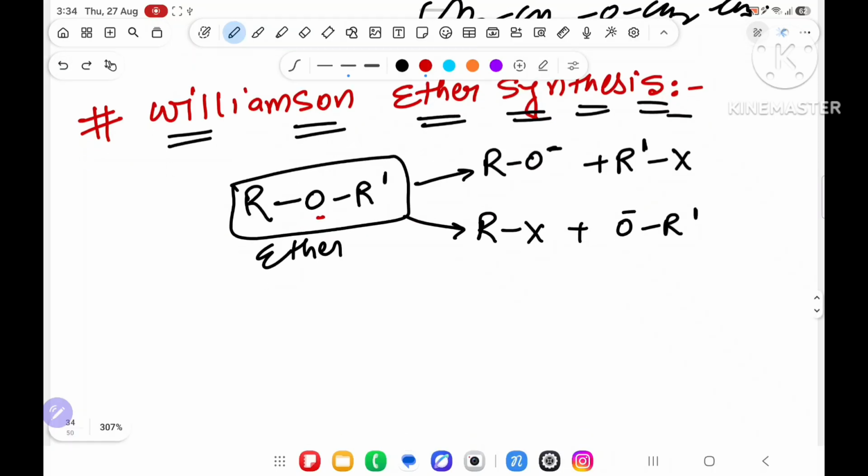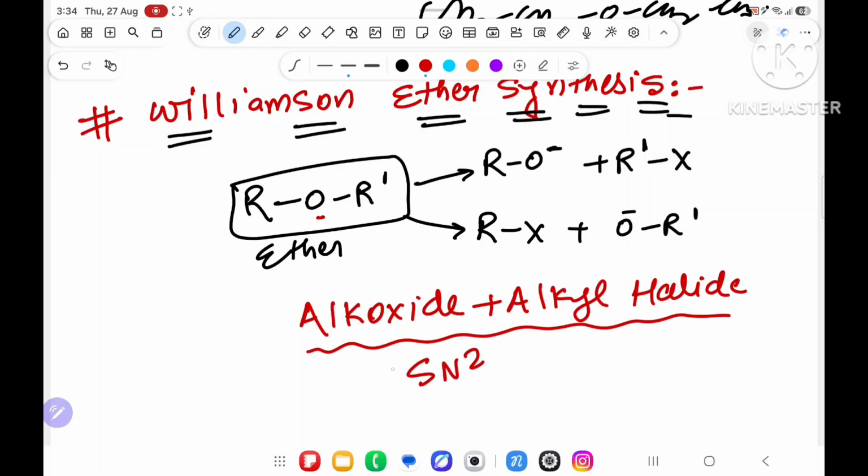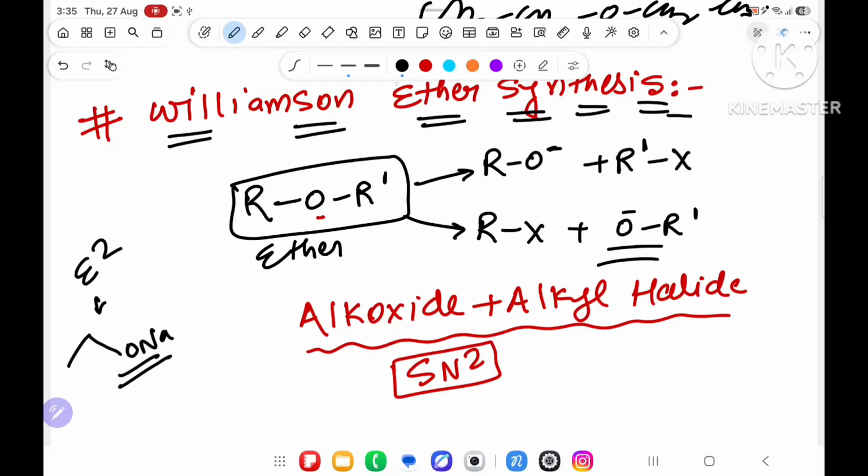What is the reagent required for this? You require alkoxide plus alkyl halide, and it will follow the SN2 mechanism. And if you have studied the E2 mechanism, over there also alkoxide is used. So there is a chance that alkoxide will do the E2 mechanism also.